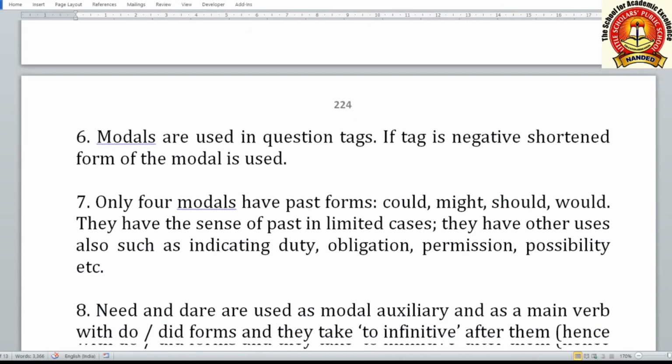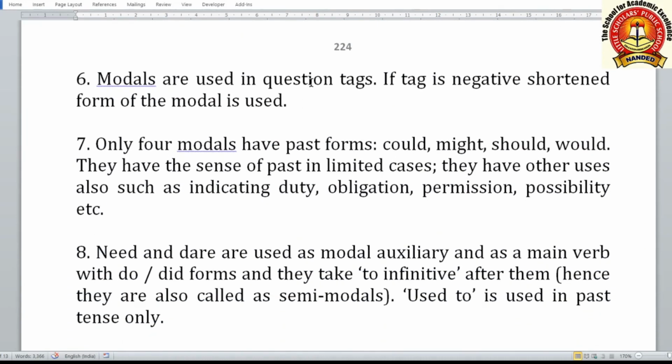After that, sixth one, modals are used in question tags. If tag is negative, the shortened form of the modal is used, such as can't they, shouldn't they, mustn't they. This way we use the shortened form of modal. So if in a sentence a modal auxiliary is present, "you can play cricket, can't you?" If a modal auxiliary is present, you have to make the question tag with that modal auxiliary.